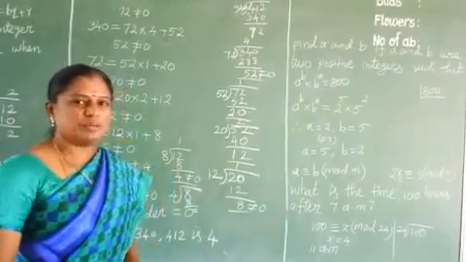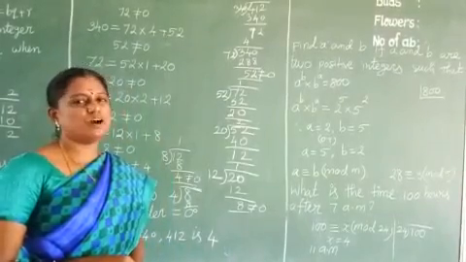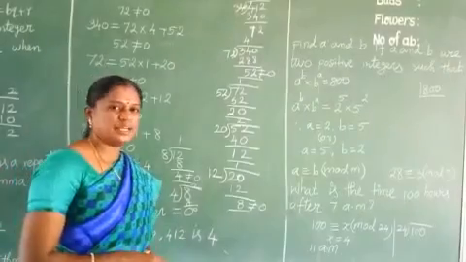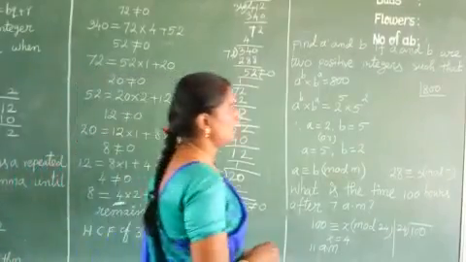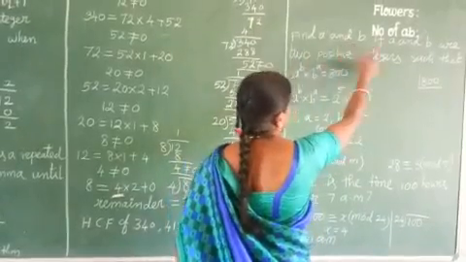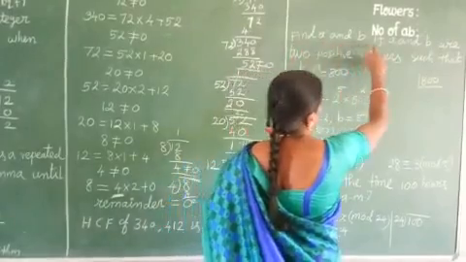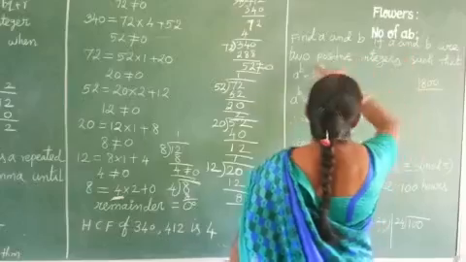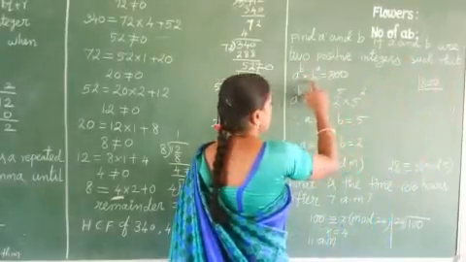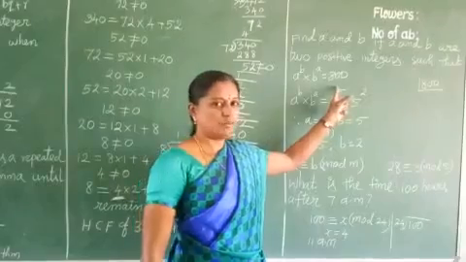So what is the fundamental theorem of arithmetic? Every composite number can be expressed as a product of prime numbers. Product of prime numbers, so that can be written in powers also. So apply this. You have to find the values of A and B using the given sum. Find A and B if A and B are two positive integers such that A power B into B power A is equal to 800. Here 800 is a composite number.